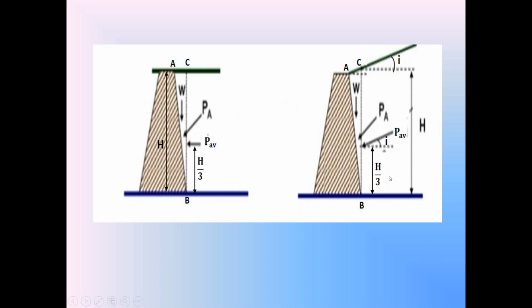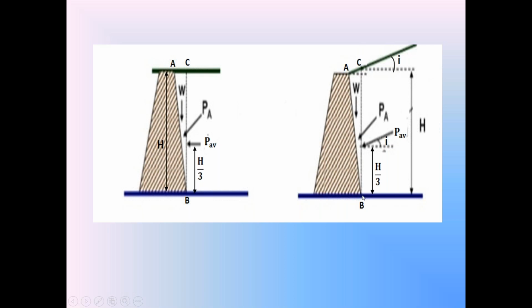Similarly here also in the second diagram, the backside of the retaining wall is not vertical. The backside of the retaining wall is an inclined surface. A is the top of the retaining wall on the backside. B is the bottom of the retaining wall on the backside. It is an inclined surface, but you can apply Rankine's active earth pressure theory only when the backside of the retaining wall is vertical.